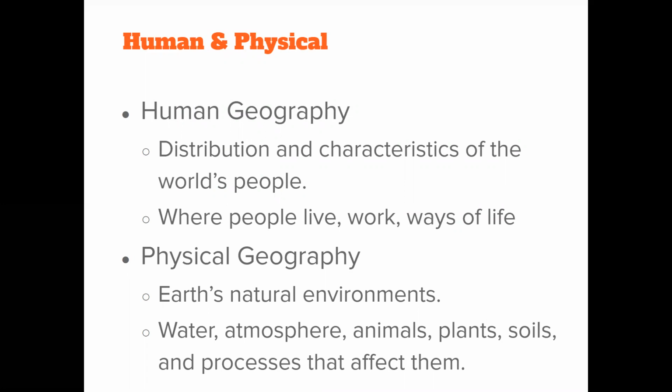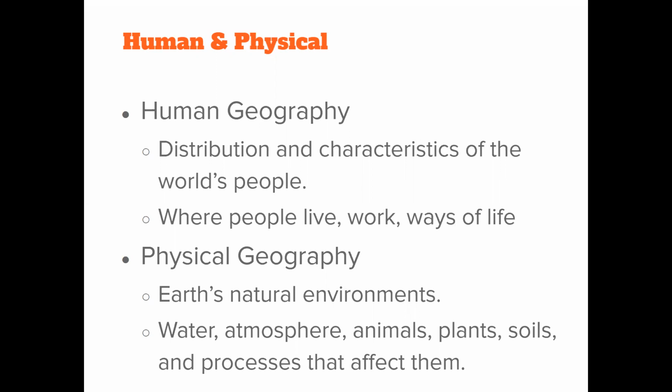Okay, so human geography, the distribution and characteristics of the world's people. Okay, and this also is thinking back to that video we just watched, right? And it talked about where people live, religion, access to water, access to Wi-Fi, right?